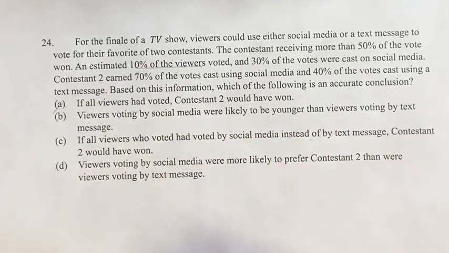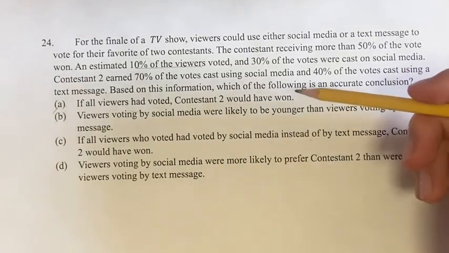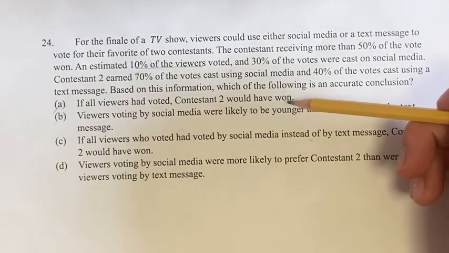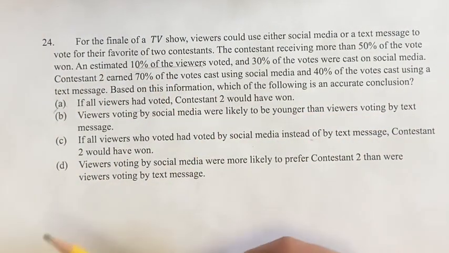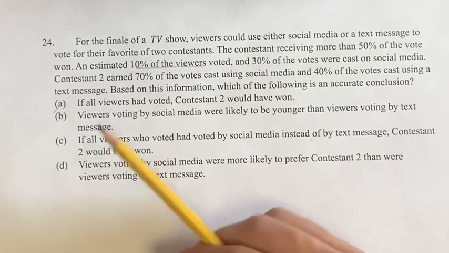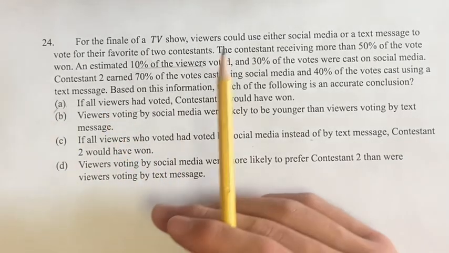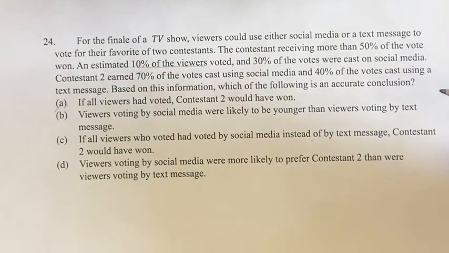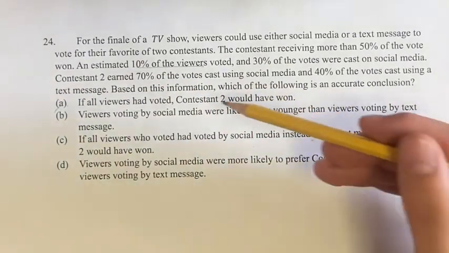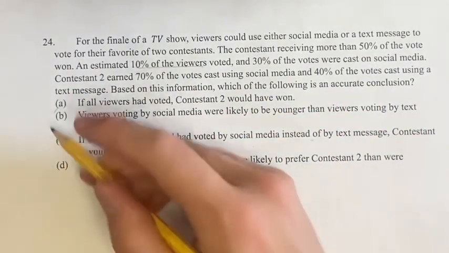So going through A through D. A, if all viewers had voted, contestant 2 would have won. This is too definitive of a statement to make off of a vote, right? We're told that 10% of the viewers voted. And based off of that information, we could say if everyone had voted, contestant 2 likely would have won. But we don't know what those other 90% would have voted. So we cannot definitively say that contestant 2 would have won. So A is not the answer.